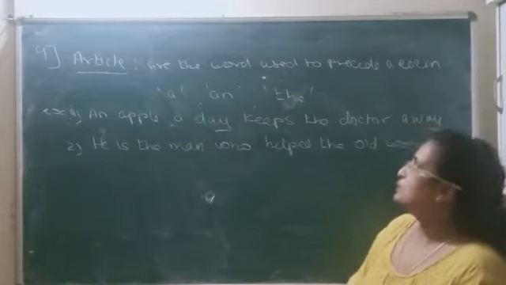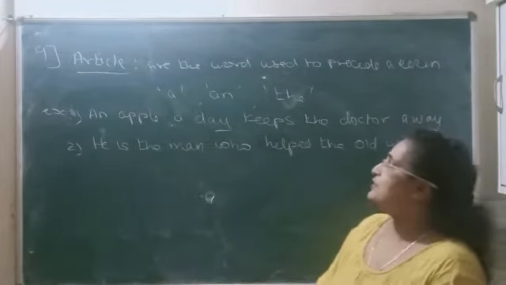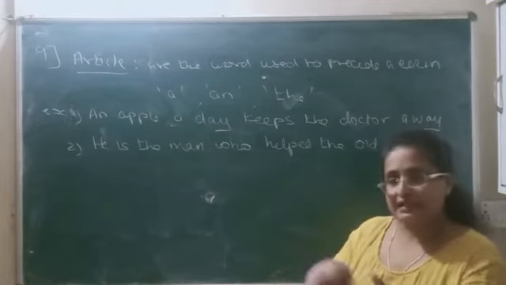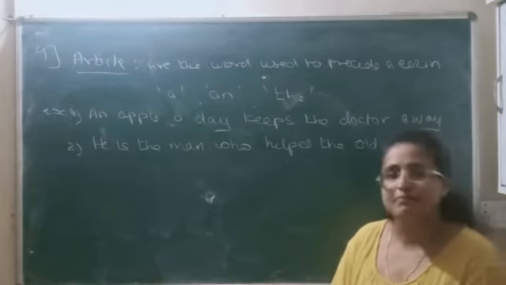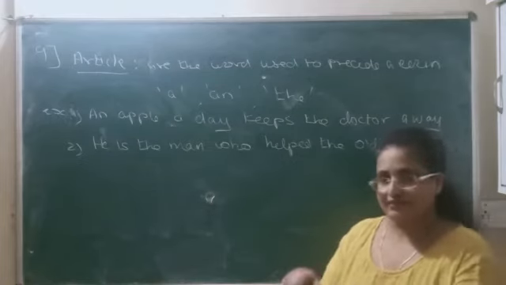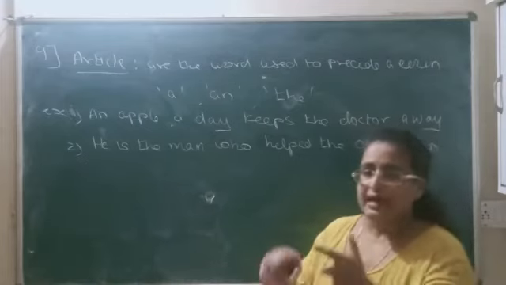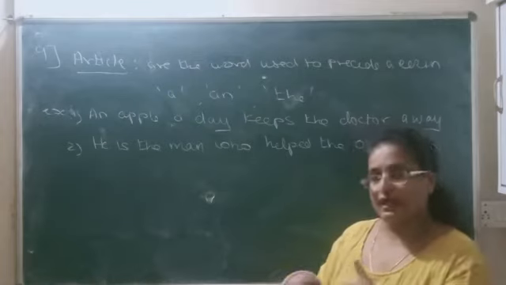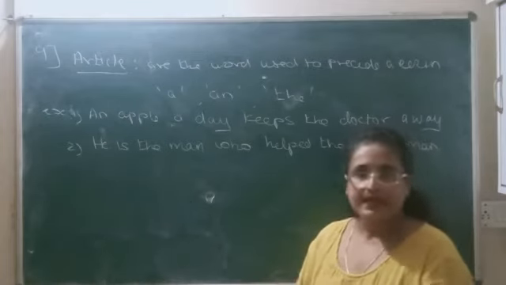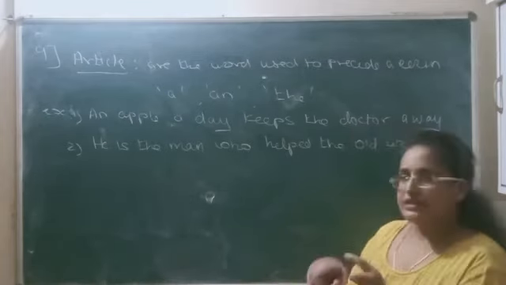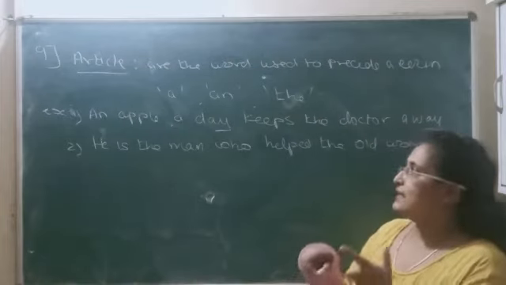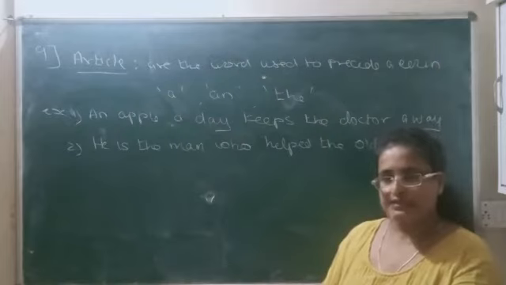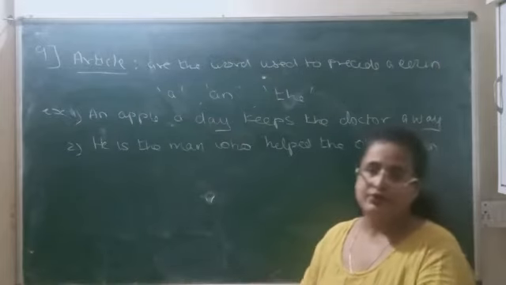Now, articles are the words that are used to precede a noun. Very easy. Precede का मतलब कि before a noun it is placed to show whether it is definite or non-definite. Article topic in itself is a very big topic which I'll deal with in a very detailed way in my later videos. Just you understand this, article is used to tell whether that particular noun is definite or non-definite.